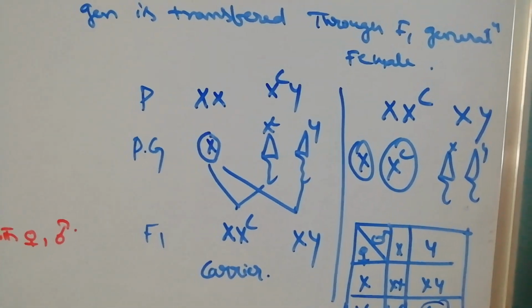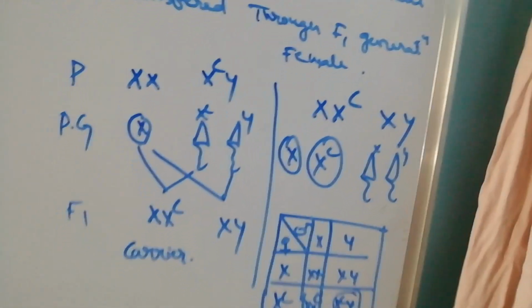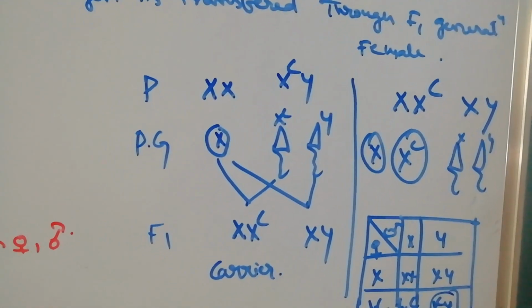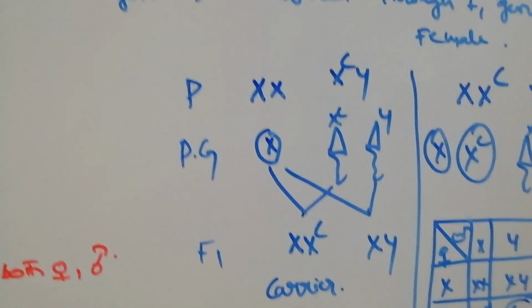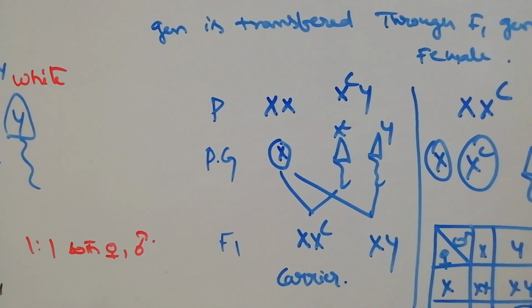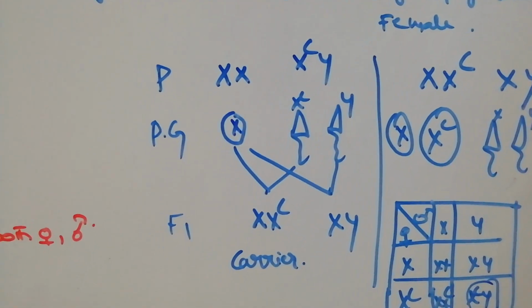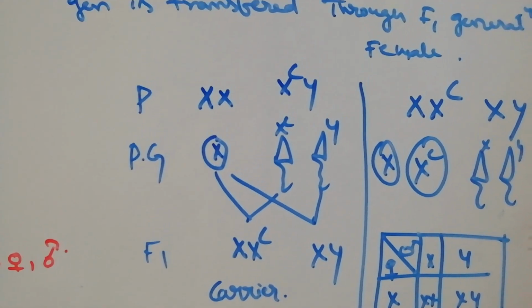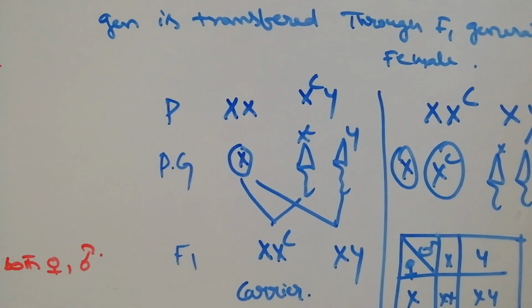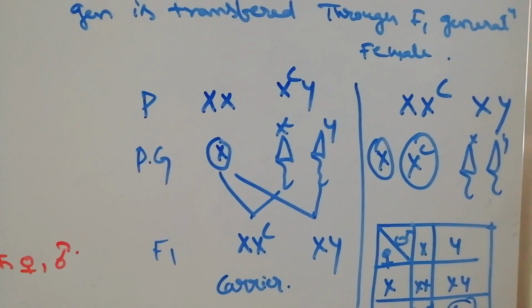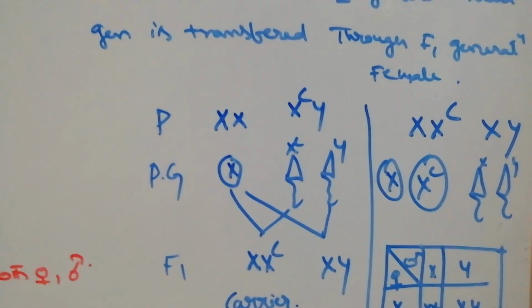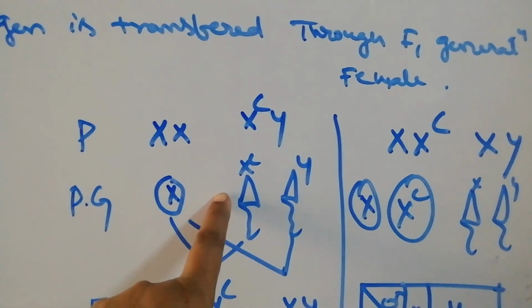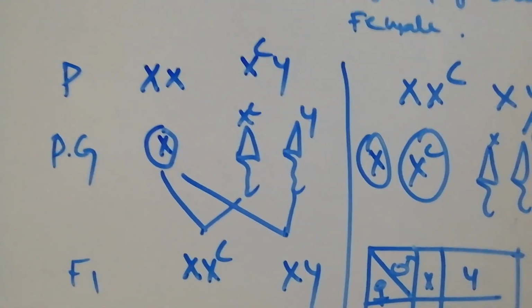Color blindness is a disease in which they cannot recognize colors properly, red, blue, green. It occurs because the gene located on the X chromosome is mutated. Here the father is color-blind, and it is carried to the daughter.